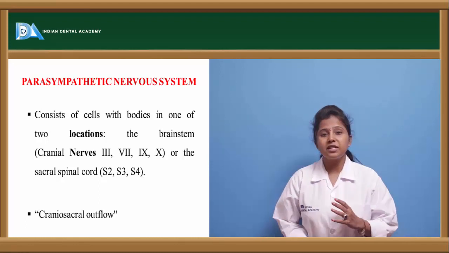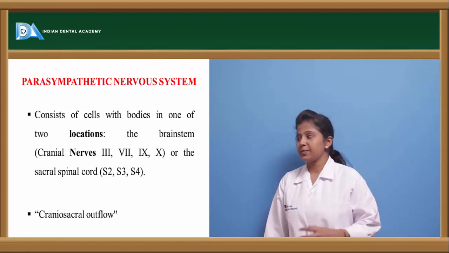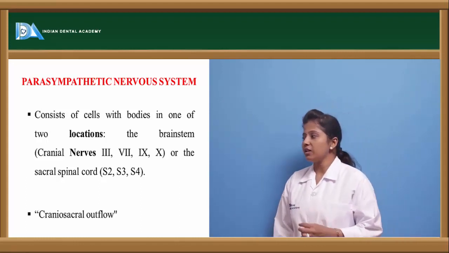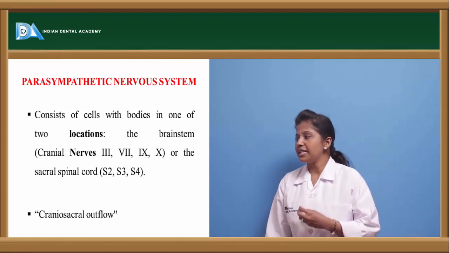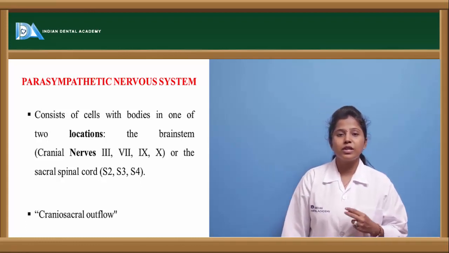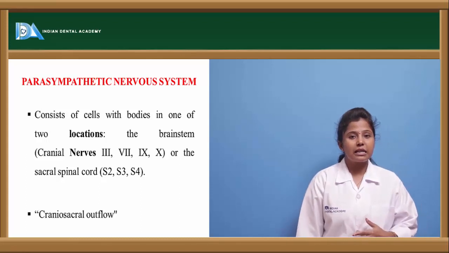So this parasympathetic nervous system is present in the cranial as well as sacral regions of the spinal cord. In the cranial region, it emerges from the cranial nerves 3, 7, 9 and 10, and in the sacral segment of the spinal cord, it emerges from S2, S3 and S4. So that is the reason it is called the craniosacral outflow.